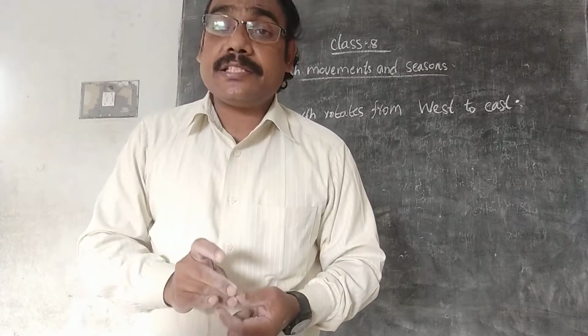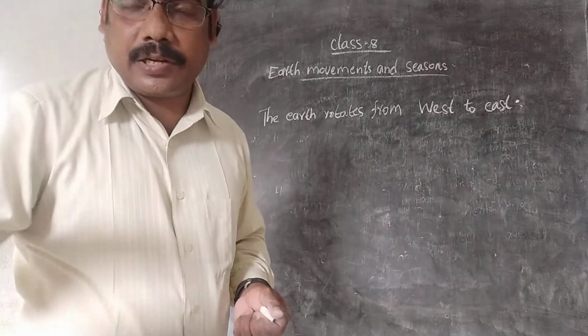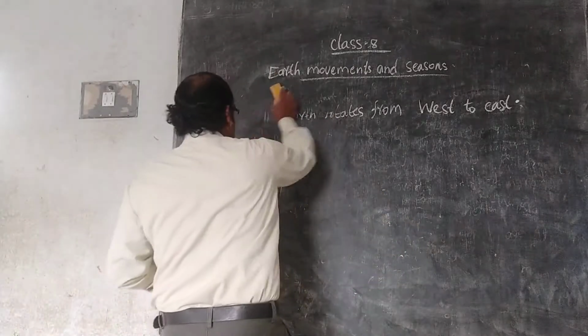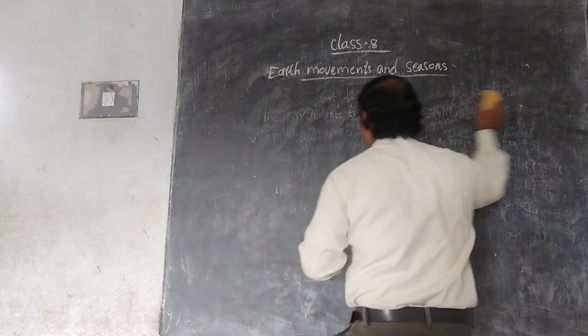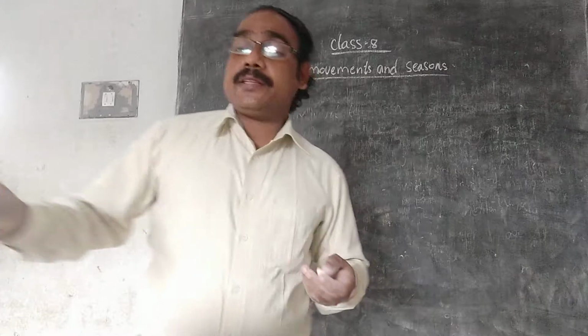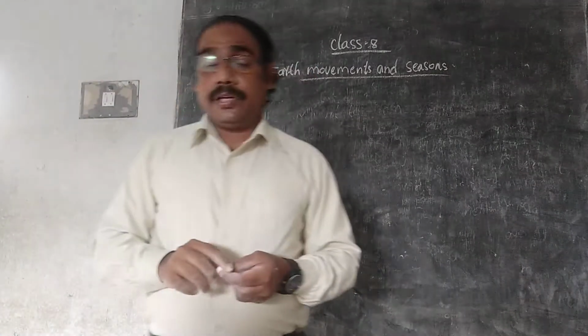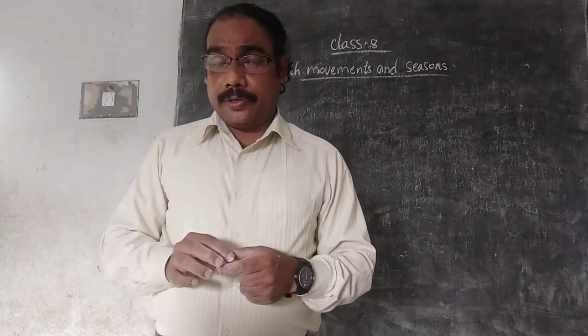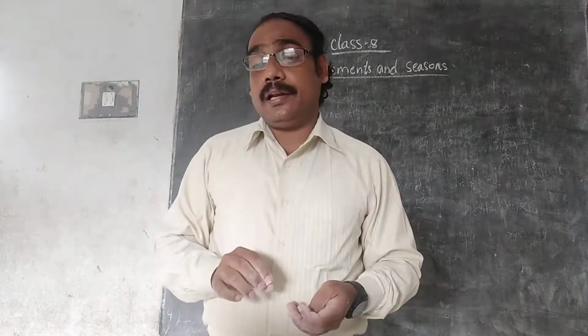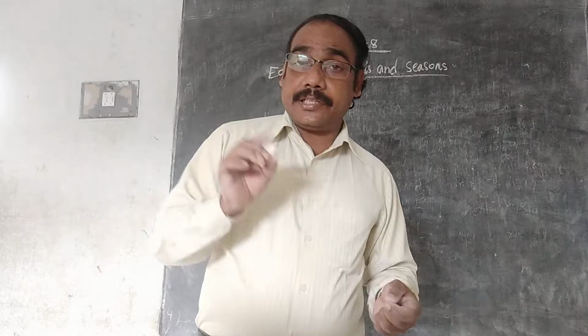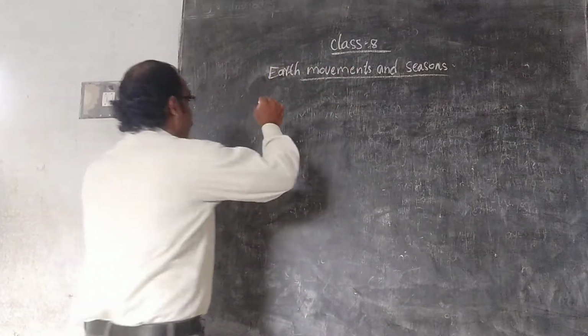It is known as equinoxes. What is the meaning of equinoxes? Equinoxes means on these two dates, March 21 and September 23, throughout the world, the day and night are equal. It is known as equinoxes.